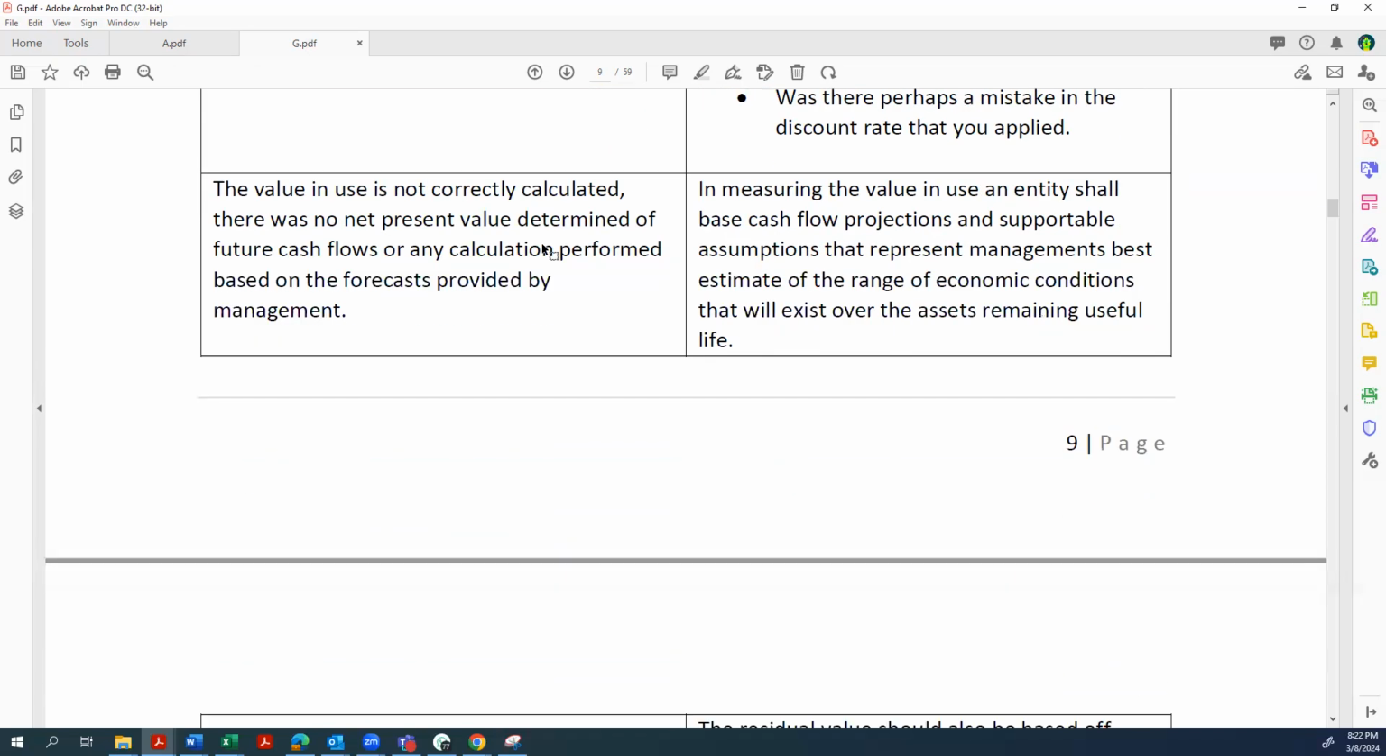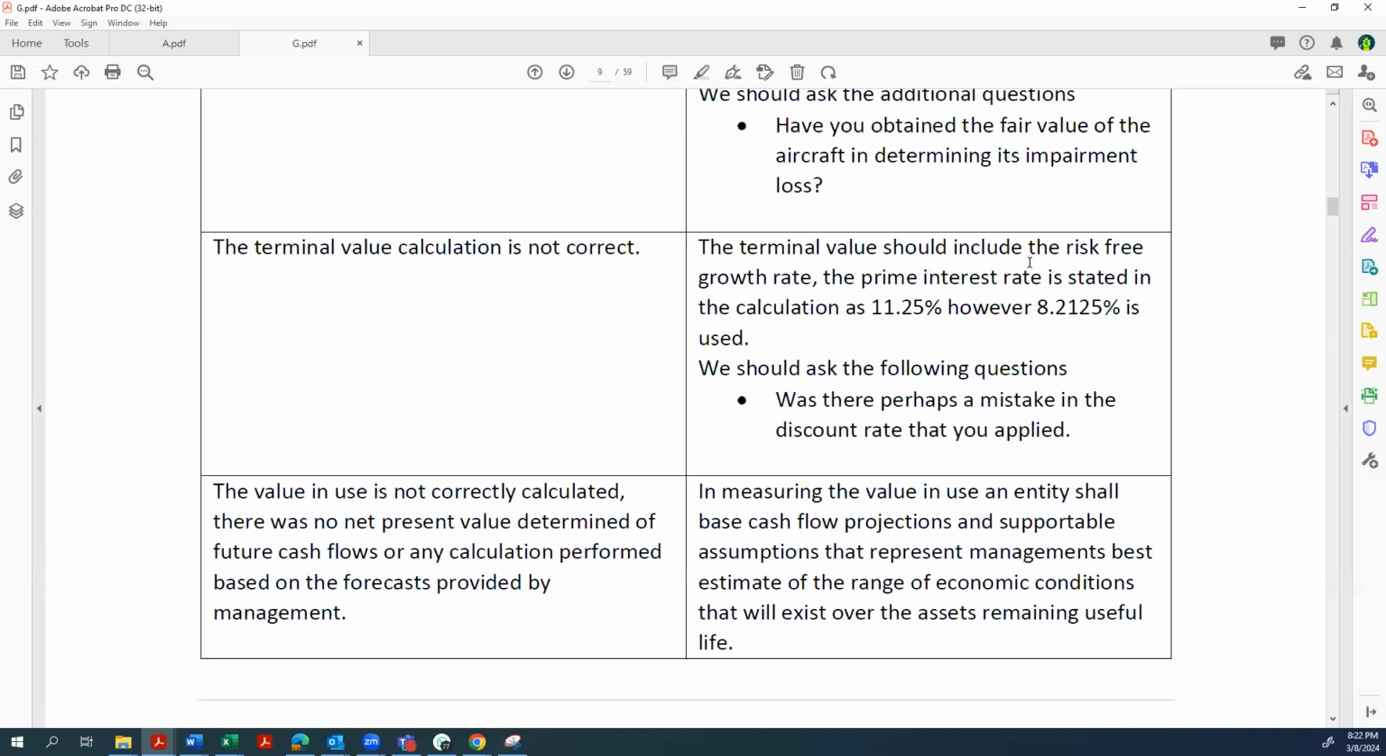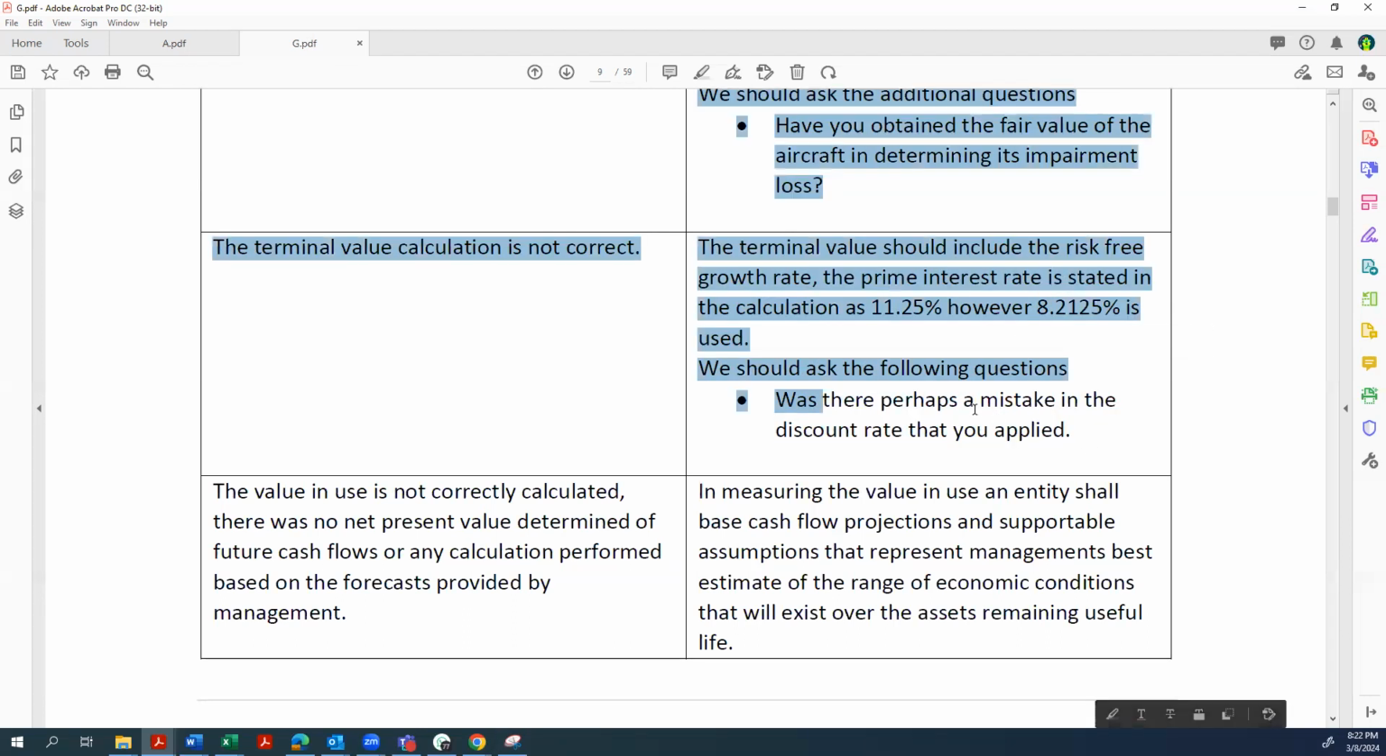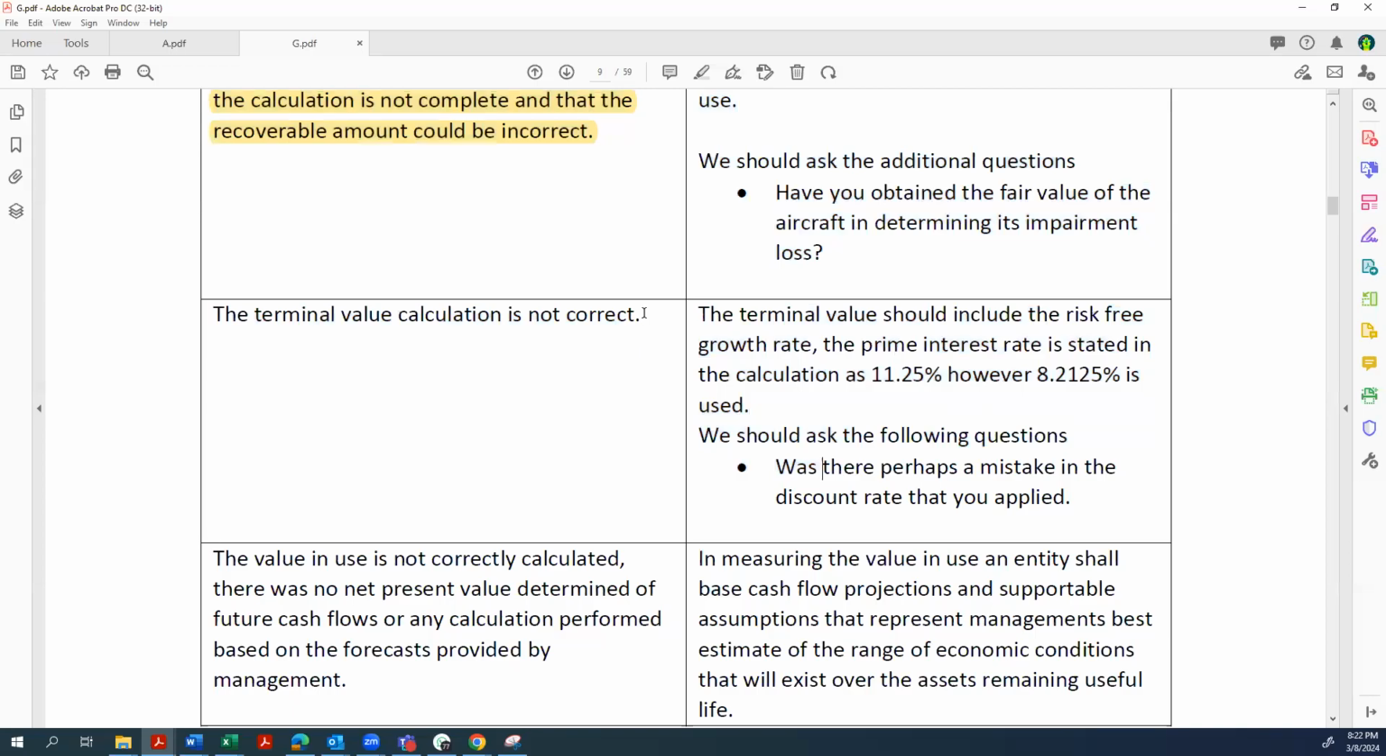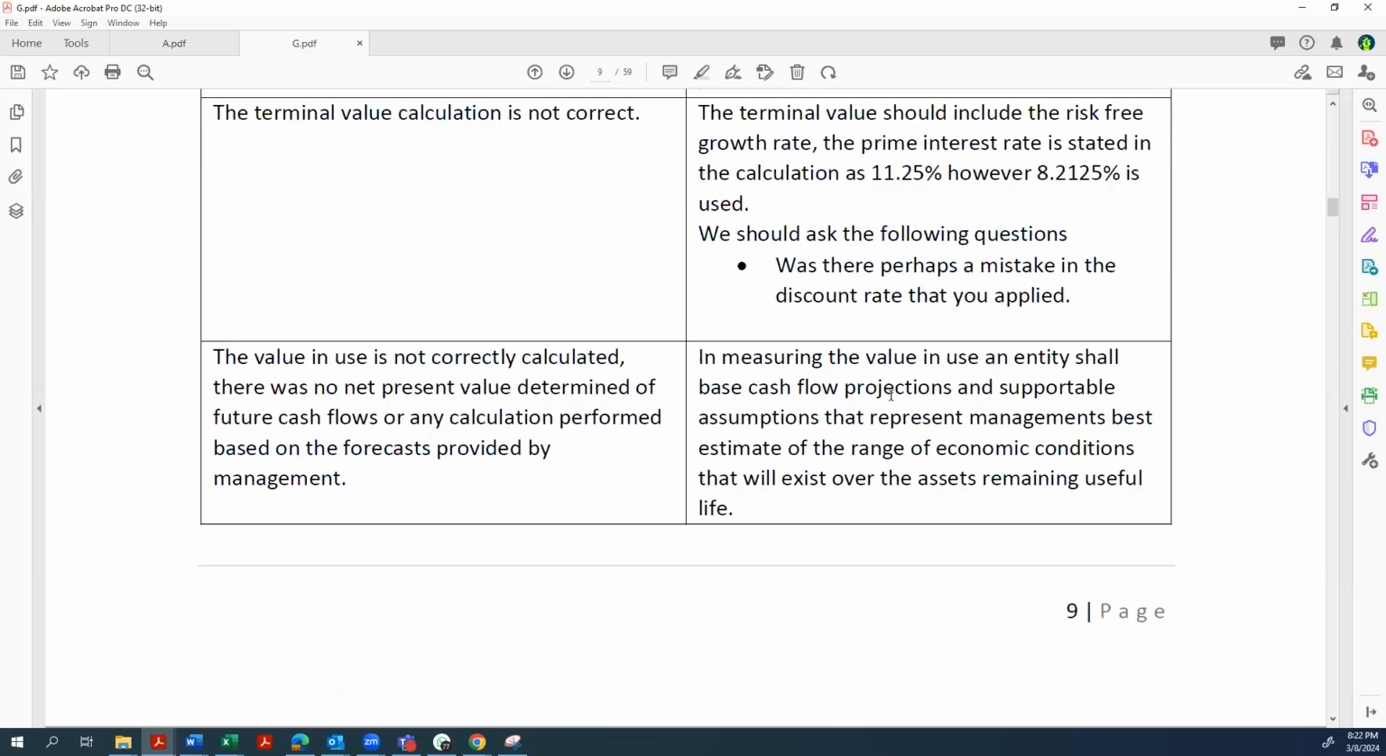Then they talk about a terminal value that's not correct. Terminal value should include the risk-free growth rate, the prime rate, stated in the calculation is that, however, 8.2 is used. We need to ask the following questions. Was there perhaps a mistake in that design? So I don't think this is a valid point, ladies and gents. It's talking about terminal value, but then they go and they talk about, yes, some of this will help us determine the terminal value, but the crux of the discussion here is about the rate used in the question. So no valid consideration given there.